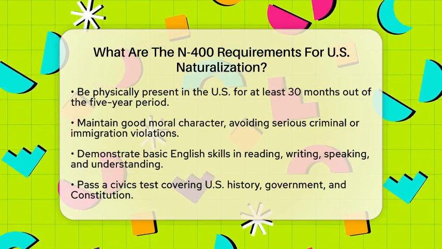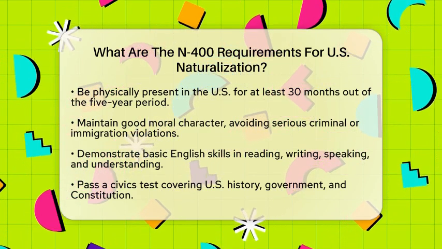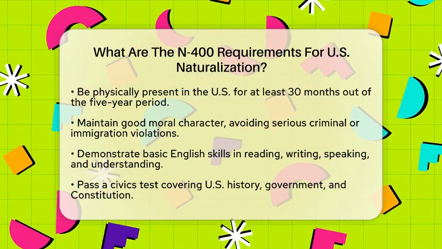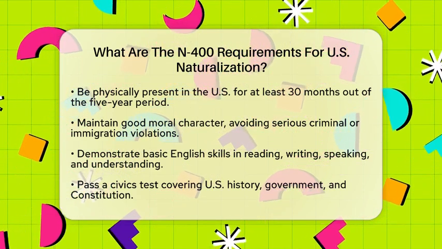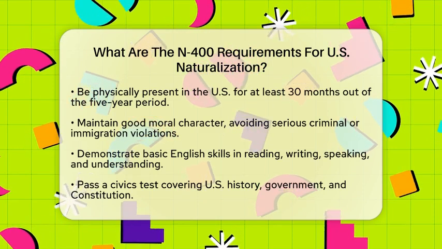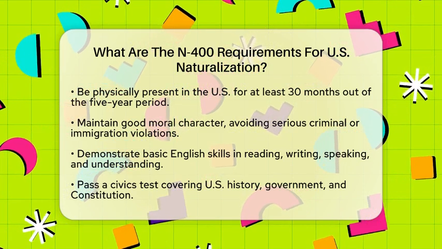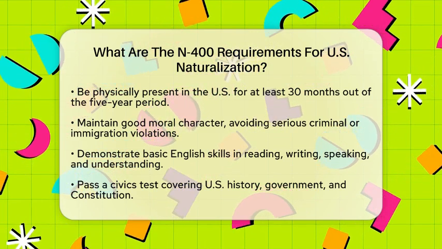Good moral character is another key requirement. This means your background should not include serious criminal issues or violations of immigration laws. USCIS looks at your criminal record, tax filings, and overall compliance to decide if you meet this standard.